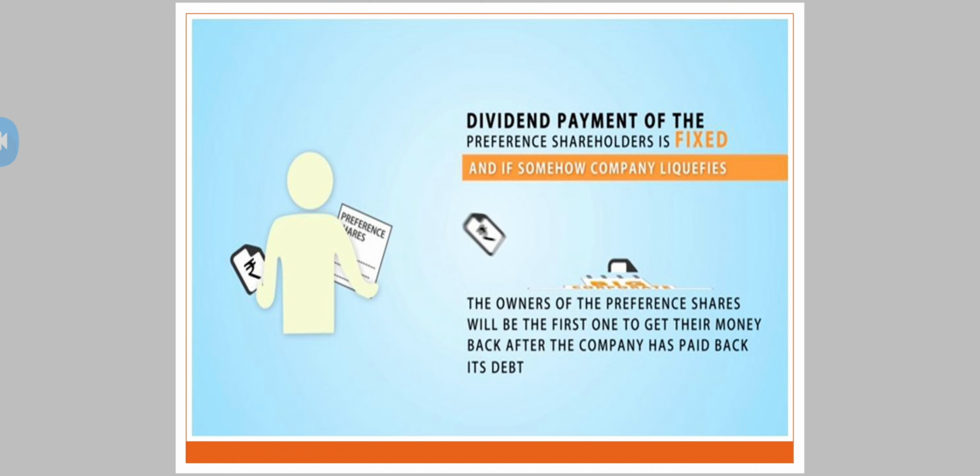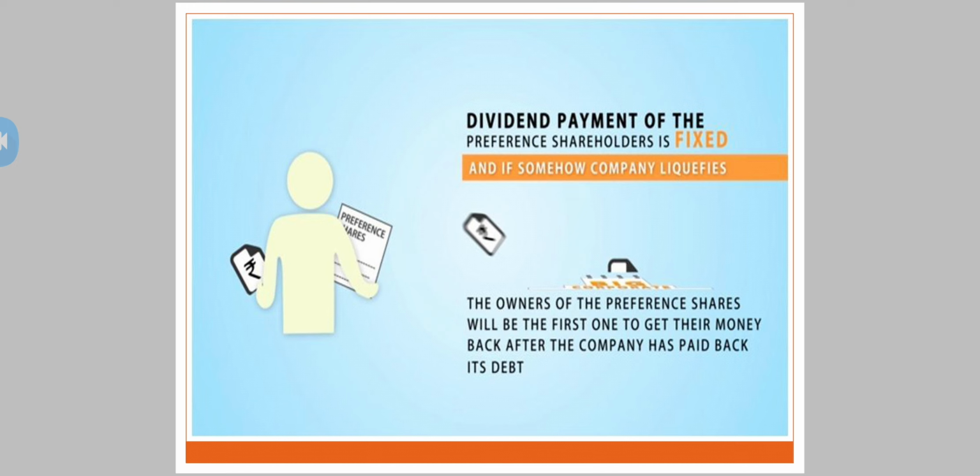See, dividend payment of the preference shares is fixed, and if somehow the company gets liquidated, the owners of the preference shares will be the first to get their money back after the company has paid back its debts. That means the three most important points regarding preference shares are: they receive dividend before equity shareholders; second, the rate of dividend is fixed; and the third one is at the time of liquidation of the company, they are the first one to get their money back.